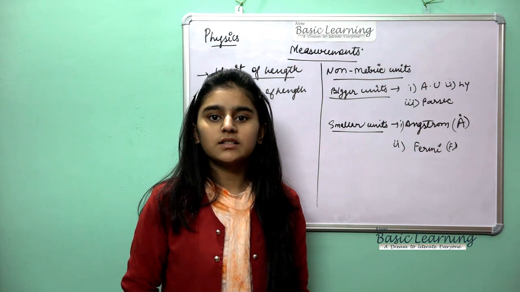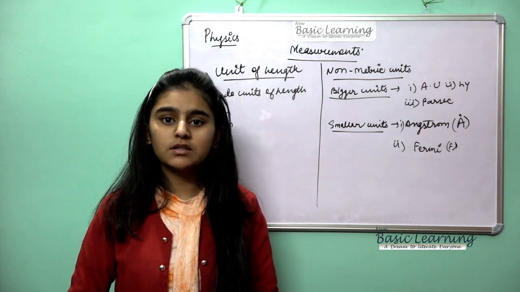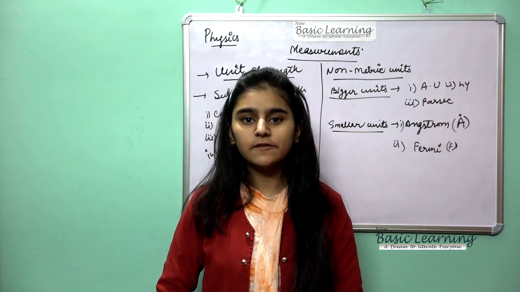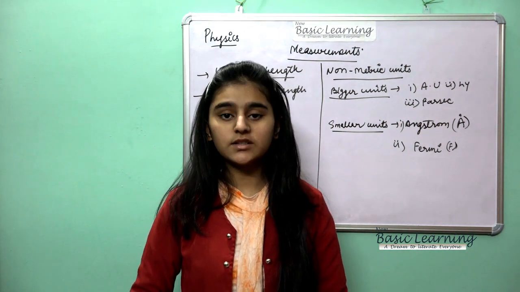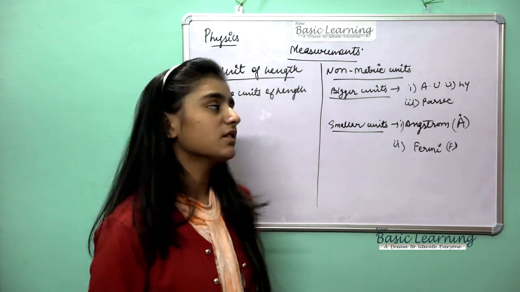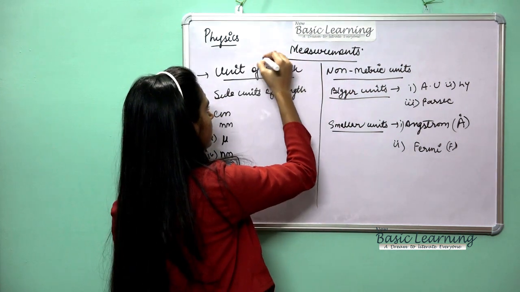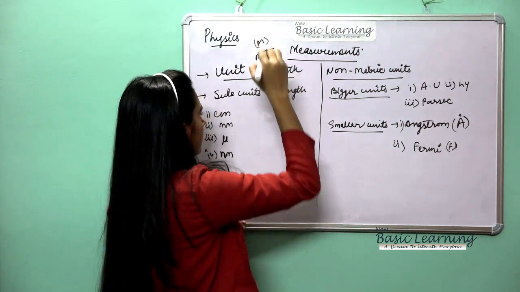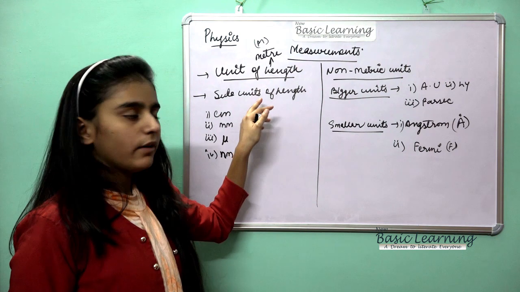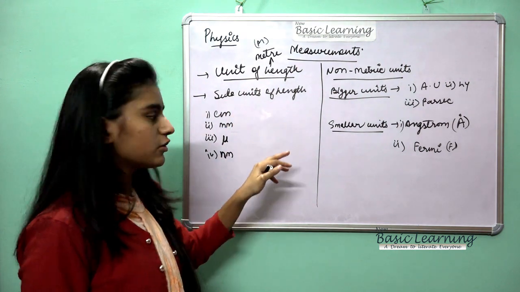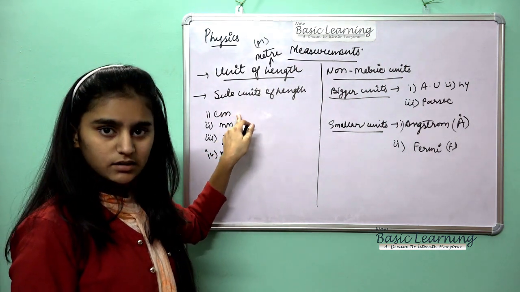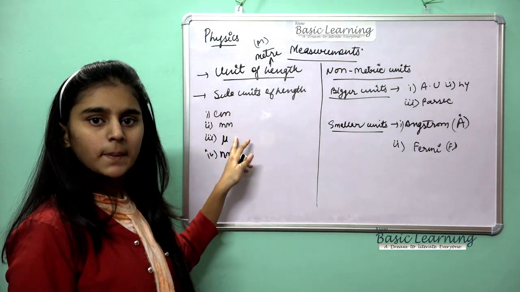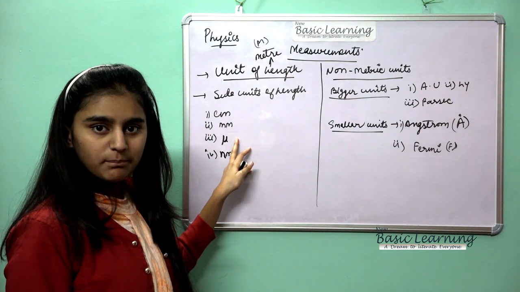Now there are some units of length, mass, and time. Okay, so first we will do units of length. What is the unit of length? That is meter. Okay, unit of length is meter, and the symbol is m. So now we will do the subunits of length. What are the subunits of length? That is centimeter, millimeter, nanometer, and micrometer, or you can say micron.